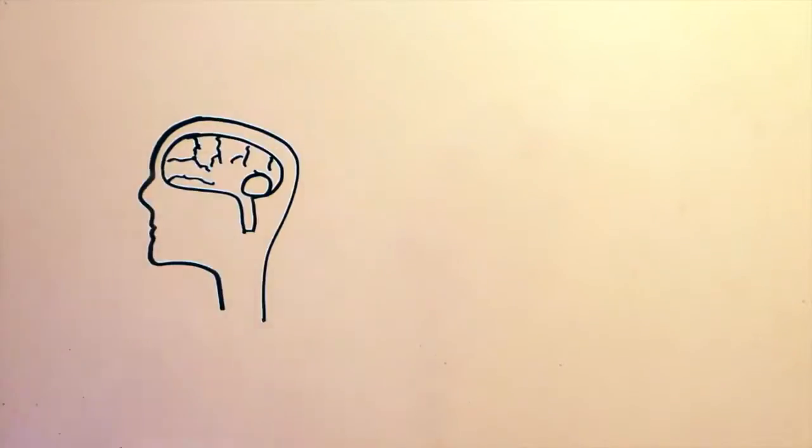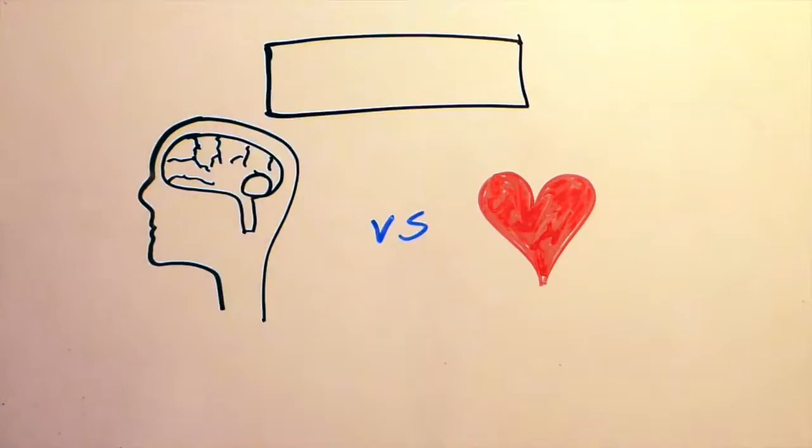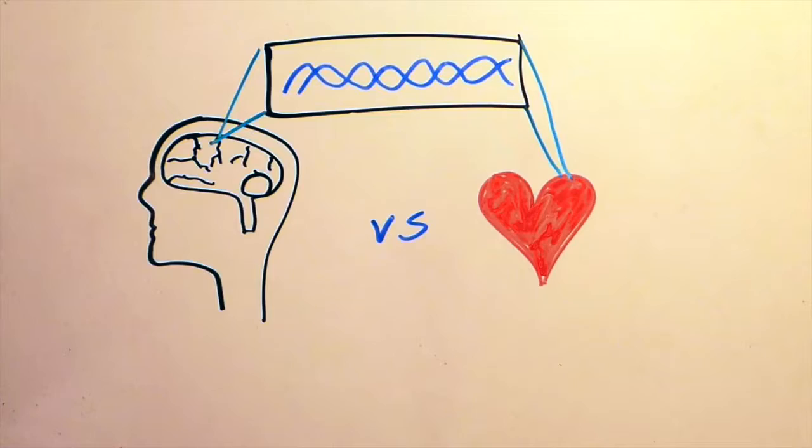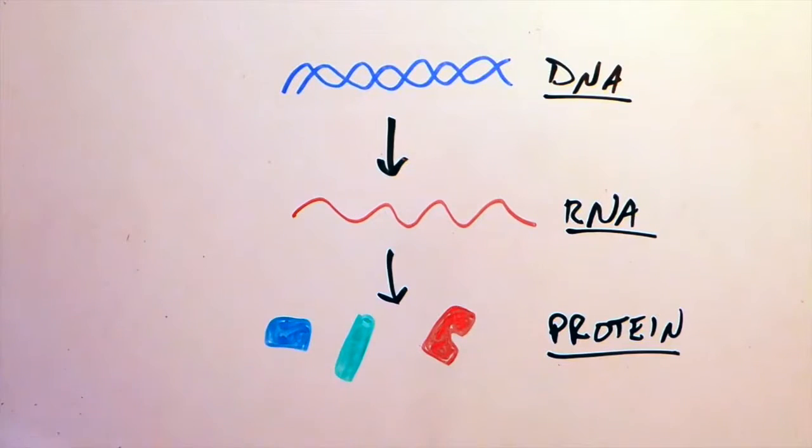You are a collection of cells. These cells form tissues and organs like the heart and brain that have dramatically different functions, yet all of these cells, for the most part, have the same DNA. So what makes a heart cell different from a brain cell? The portions of the genome that are active produce RNA, which codes for protein, and the RNA content of a cell can distinguish healthy versus diseased cells or even closely related cell types.